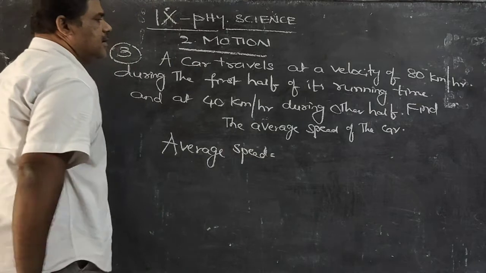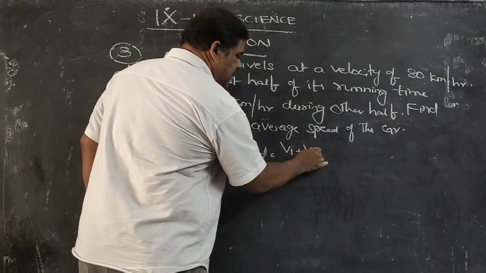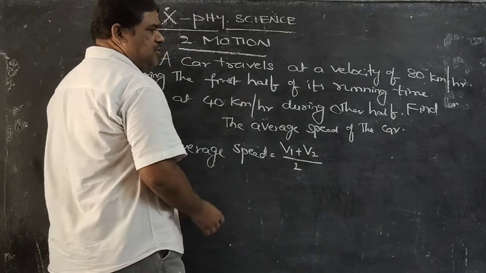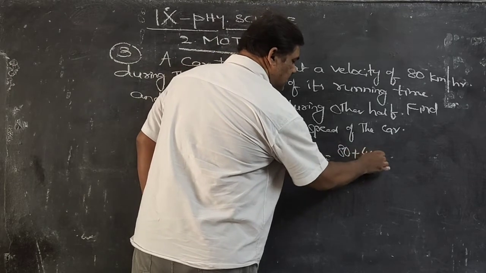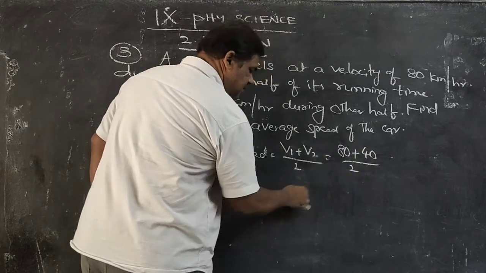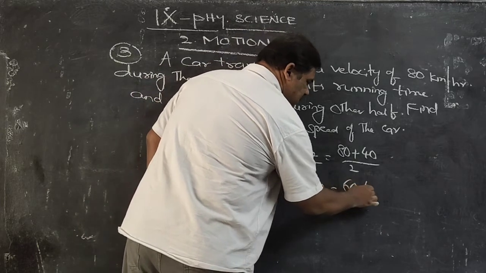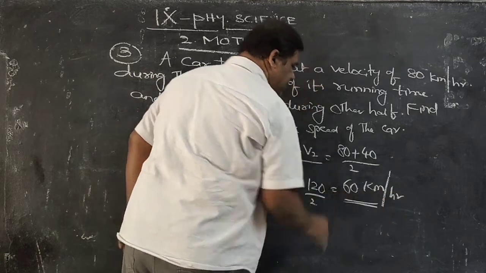The first speed is V1, the second speed is V2, so the average is (V1 plus V2) by 2. First case is 80, second case is 40, by 2, which is 120 by 2. So the answer is 60 kilometers per hour. This is the average speed.